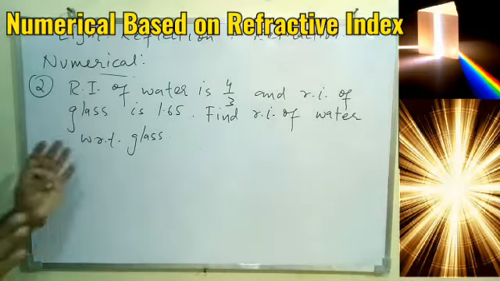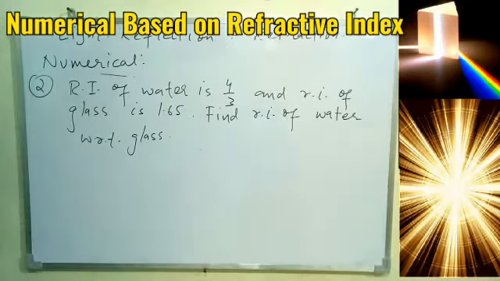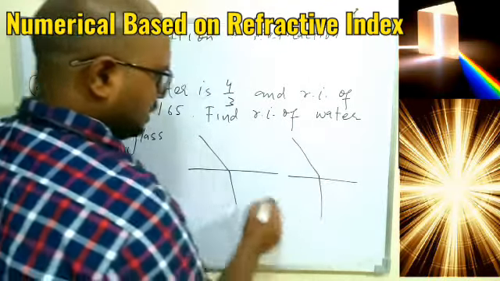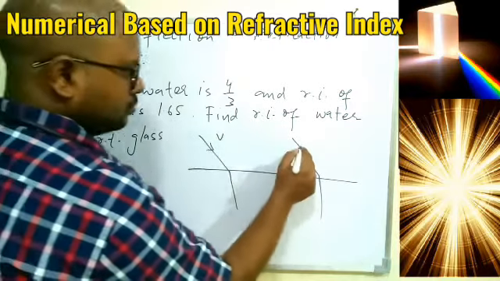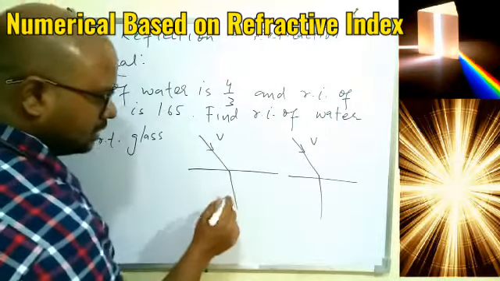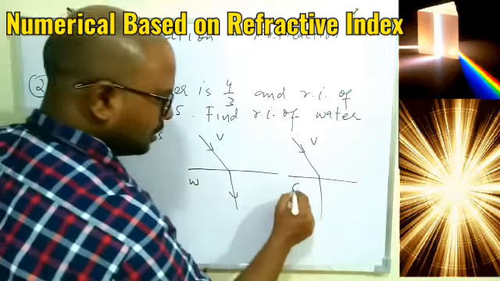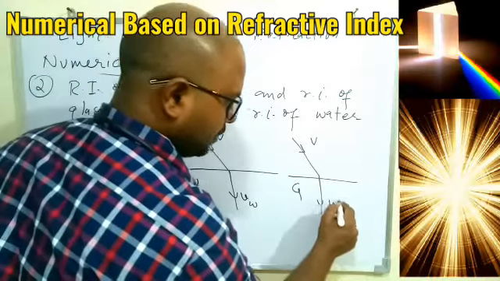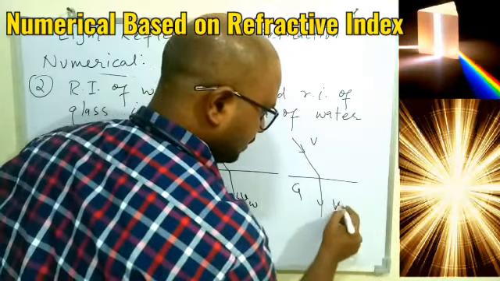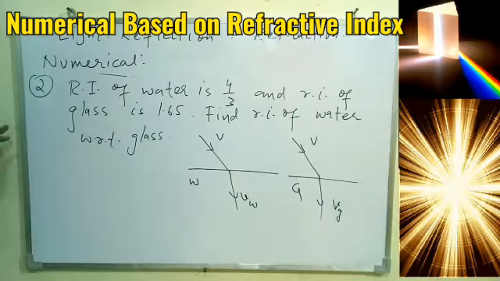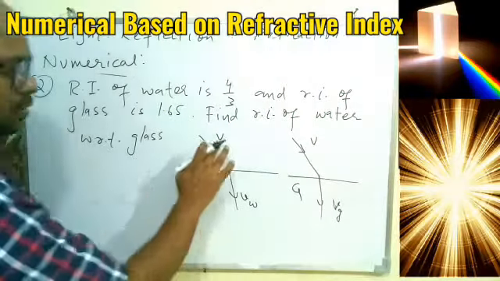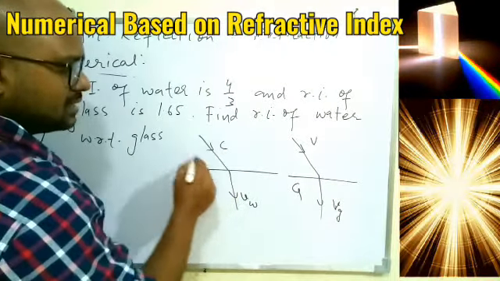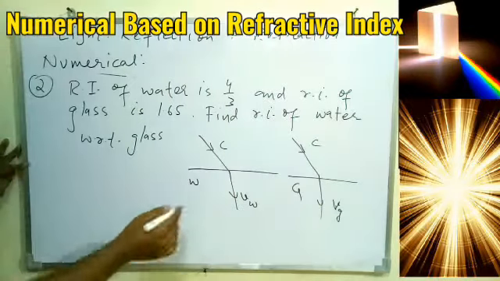So this numerical is based on the formula that I derived in the previous class. If I take the two different cases, light is traveling from vacuum, that is the speed of light is C. This is your water and this is your glass, for example. This is speed of light Vw, speed of light Vg. So we understood if the light travels from vacuum to the medium, then the speed of light will be taken C in the first medium. So simply we derived in the previous case.